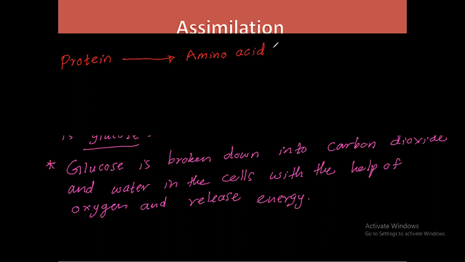Amino acids, then these build. They are combining and making the different proteins in our body. Then that is called assimilation.